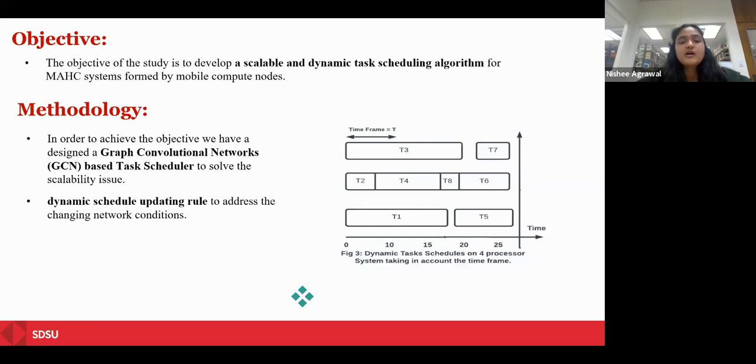Secondly, in order to solve the communication delay constraint, we have introduced a dynamic scheduling update rule, which will address our communication delay. In this, we are introducing a time frame. In this time frame, we will generate a schedule for only those tasks which can be scheduled. Then after scheduling these tasks, in the next time frame we will schedule the remaining tasks, and so on. At the end, we will have our overall schedule.